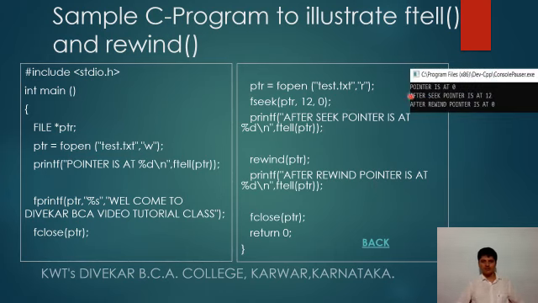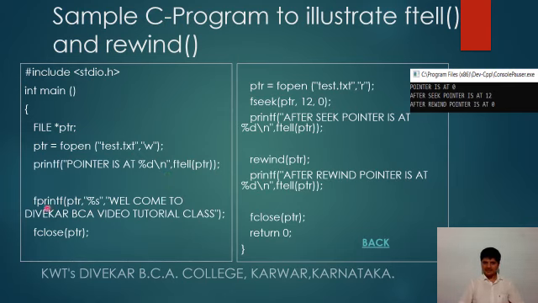So the first output statement says pointer is at 0. It is because this pointer is at 0, and here we have specified ftell. After creating the file, as I said, the file pointer will be at the beginning of the file. The beginning of the file location is 0, as in a computer the numbering starts with 0. So it is at the 0th location.